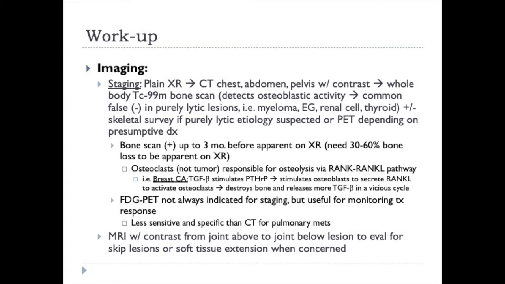An FDG PET is not always indicated for staging, but is useful for monitoring treatment response. It's less sensitive and specific than a CT for pulmonary mets. So in addition to a whole body PET CT, when you are using this as a staging study, you also still have to order a dedicated CT scan of the chest. An MRI with contrast from the joint above to the joint below the lesion may be helpful to evaluate for skip lesions or soft tissue extension when concerned about either of these phenomena.